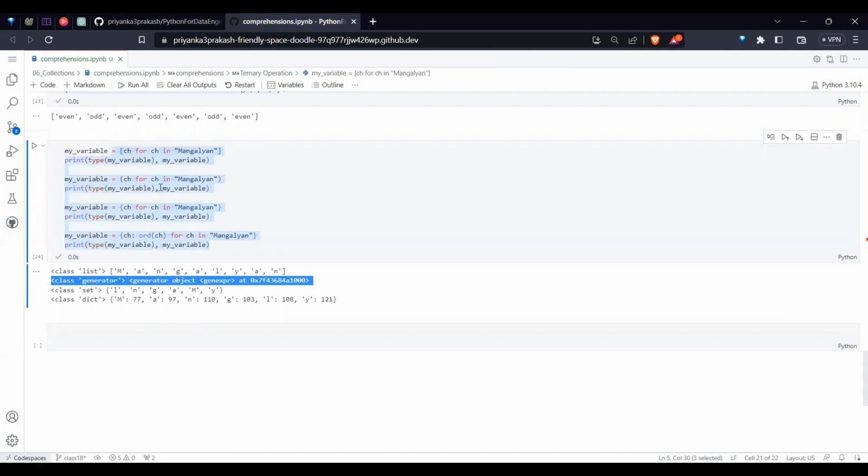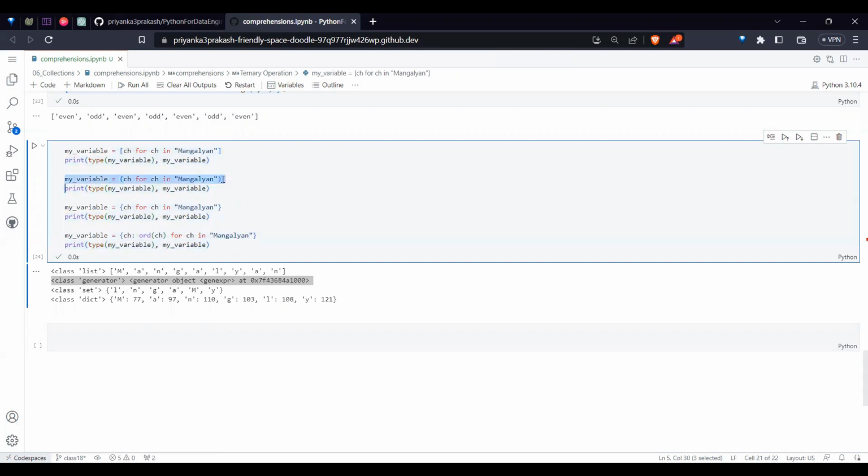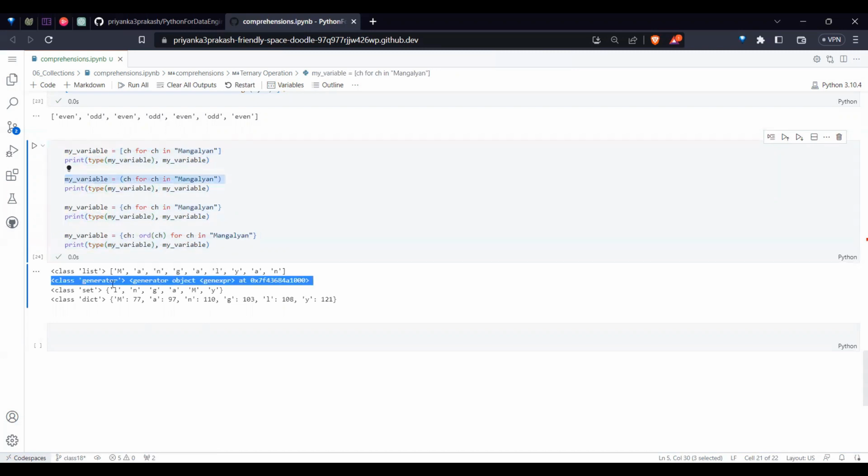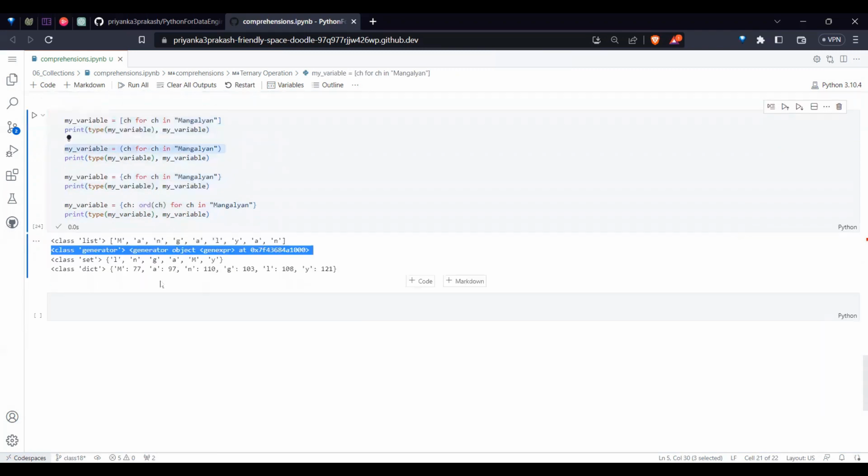Whereas for a tuple comprehension, did you see it is creating a generator? Maybe you're seeing it for the first time; I will tell you about it shortly. So there is nothing like a tuple comprehension. We should call it a generator expression. It is kind of an optimized object, like range and others.